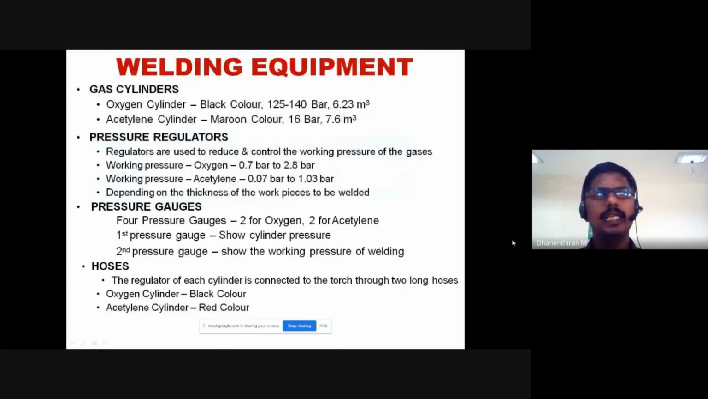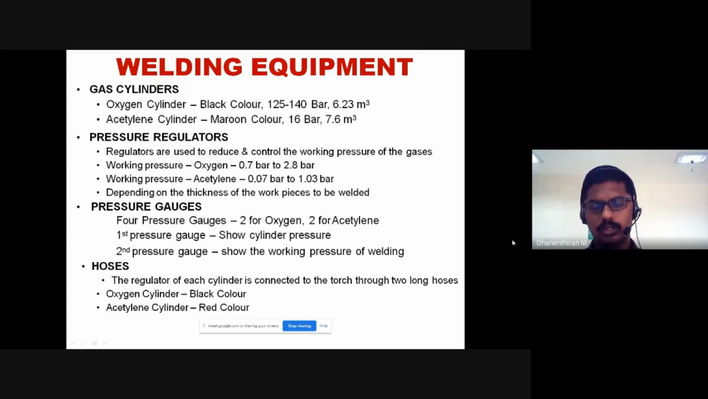So next one is welding equipment. The major welding equipment is the gas cylinder, because we have to use an oxygen cylinder and an acetylene cylinder. Next is the pressure regulator, which is used to control or regulate the pressure. Whether you need higher pressure in bar or lower pressure, we adjust it in this regulator. Next is the pressure gauge, which is used to measure the working pressure.